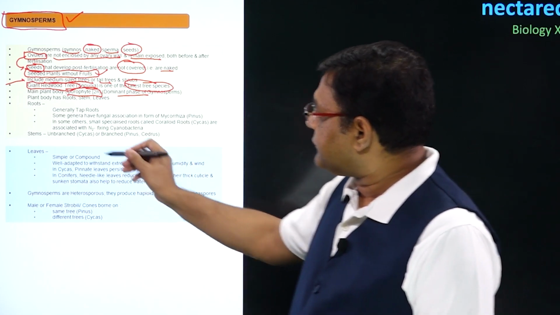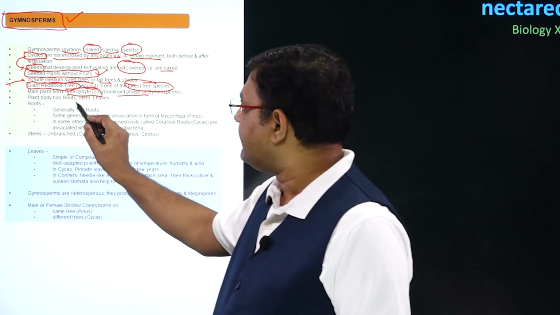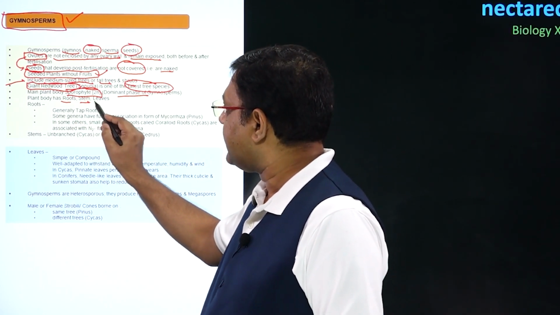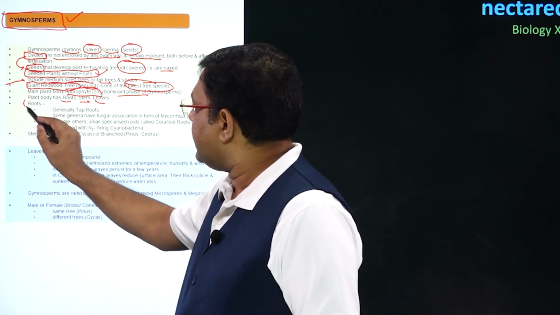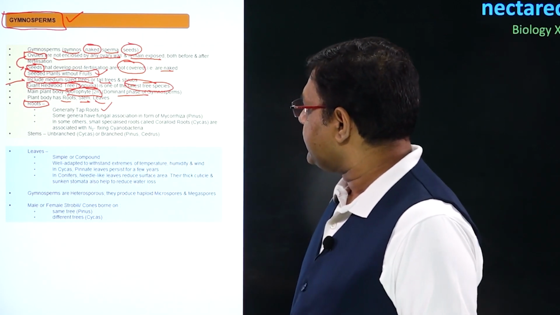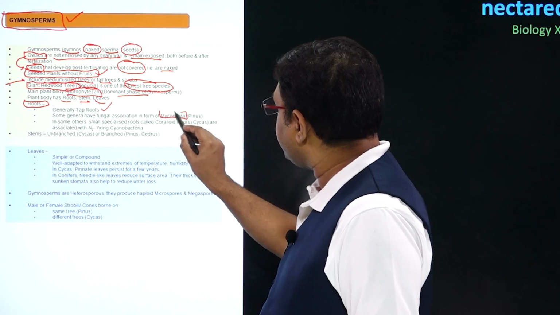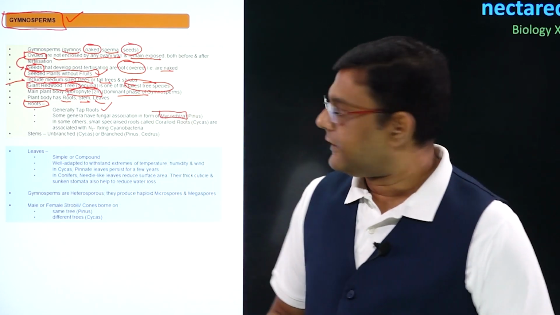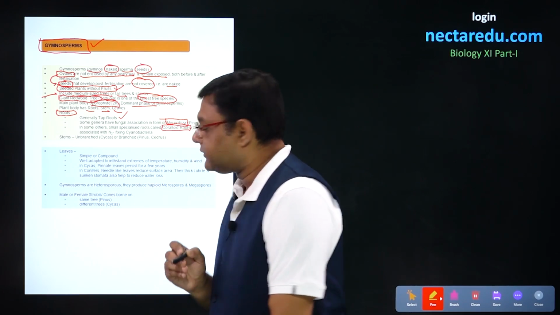Talking about the structure of this sporophyte, it will have well differentiated roots, stem and leaves. Talking about the roots, generally there are tap roots which are present. Now, in this, two conditions are present. The first condition is called mycorrhiza and the second condition is called coralloid roots.